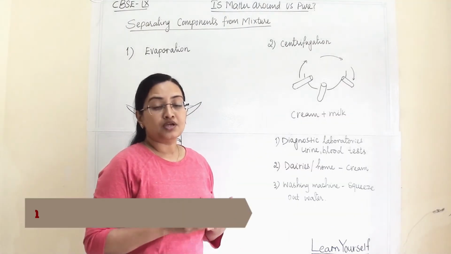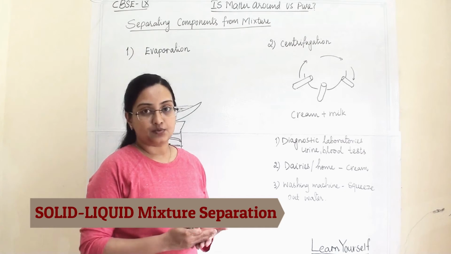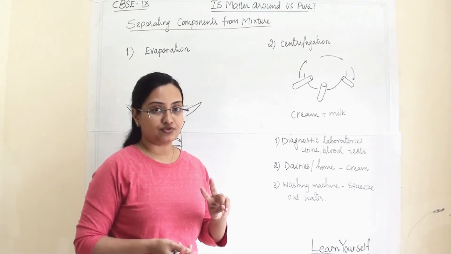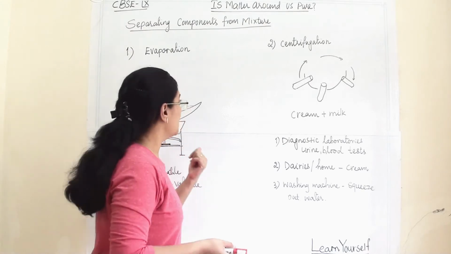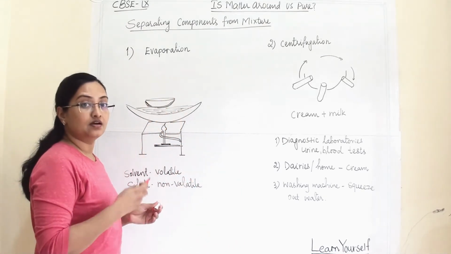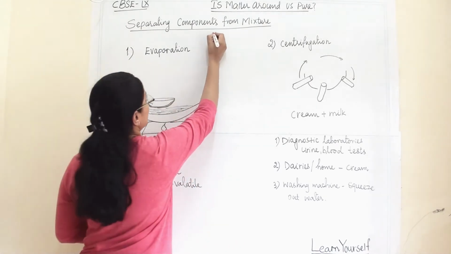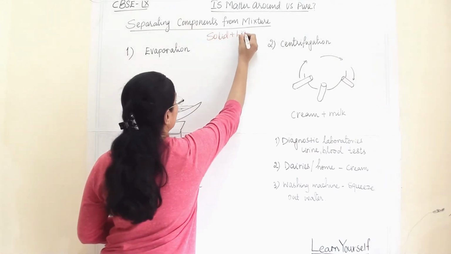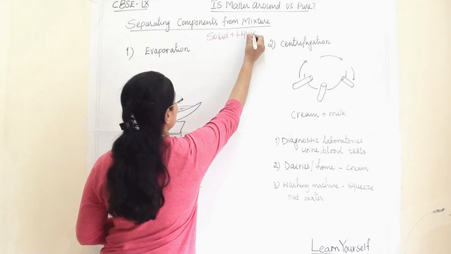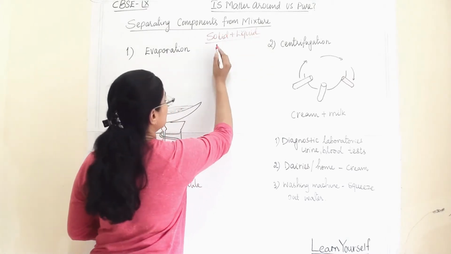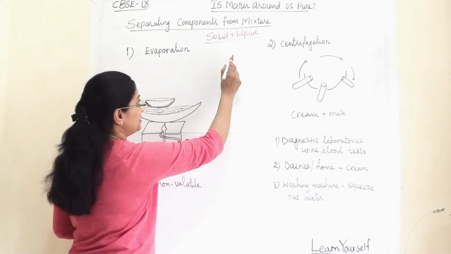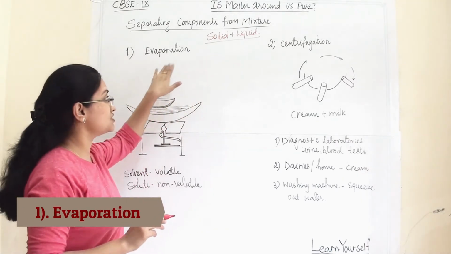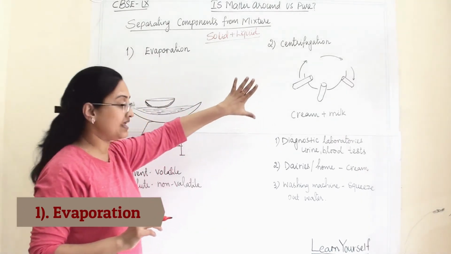So under mixtures of solid plus liquid, the mixture has two types of components: one is solid and another one is liquid. So under this category of mixture, we have to study two different techniques.